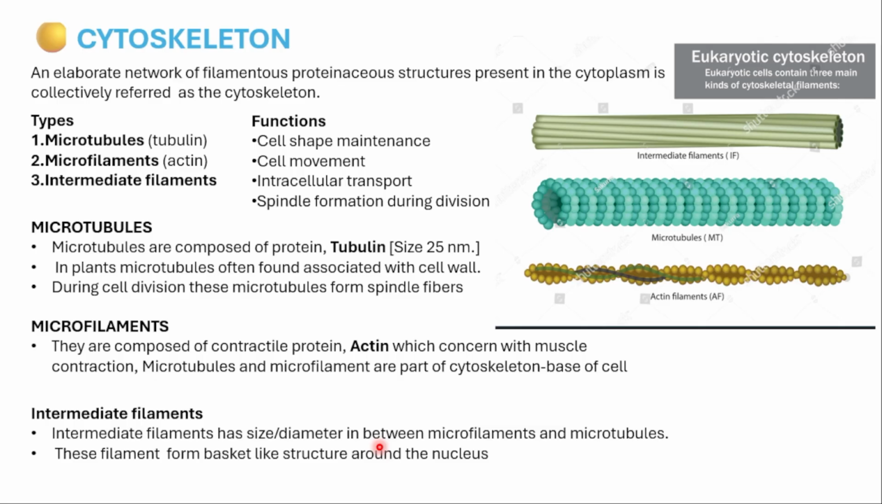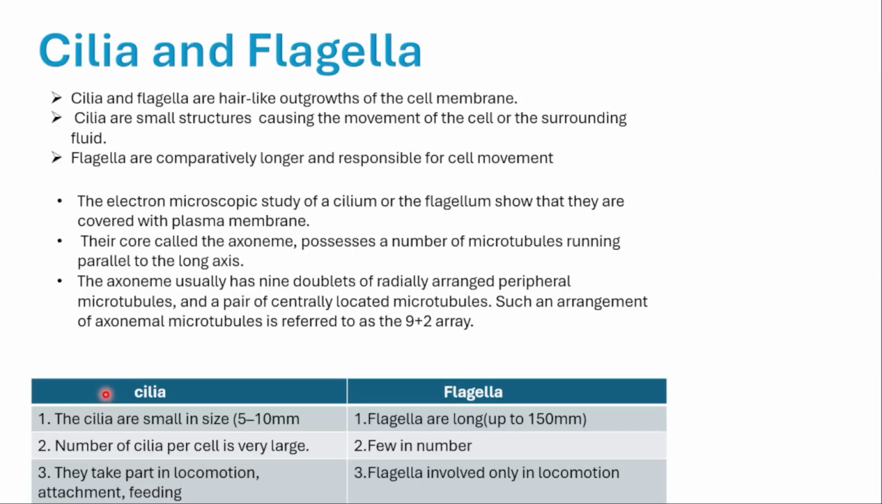Intermediate filaments form a basket-like structure around the nucleus. These intermediate filaments form a basket-like structure around what? Nucleus. The next topic is cilia and flagella. This is also very important.